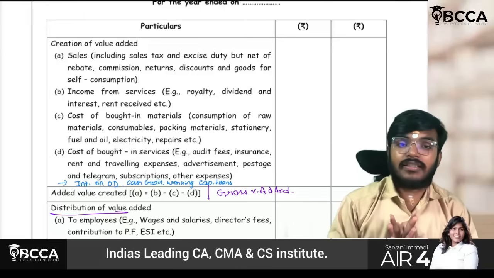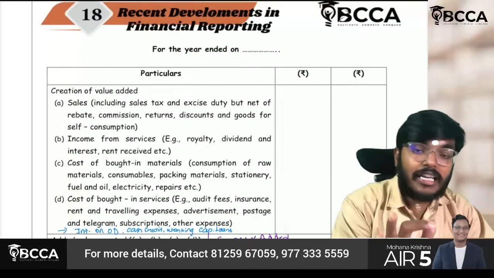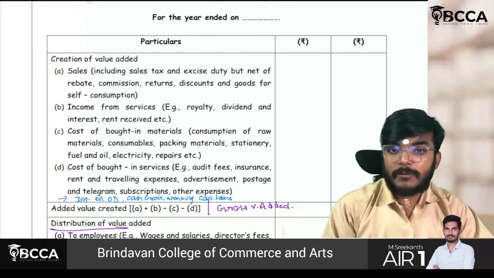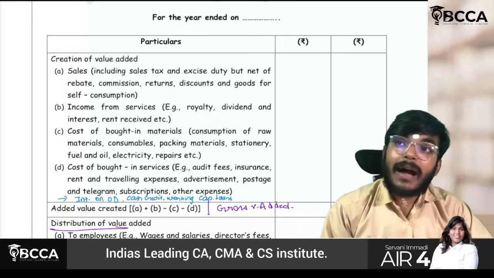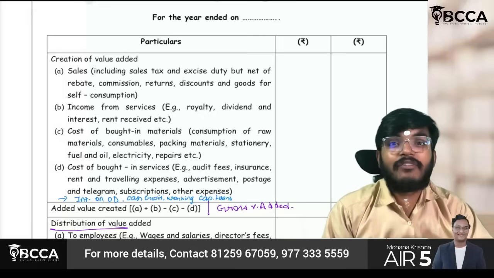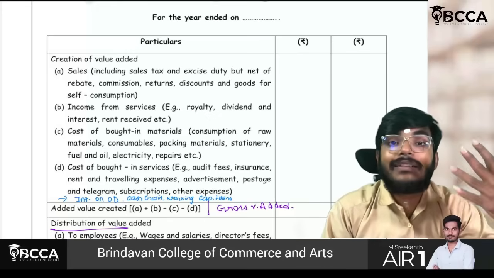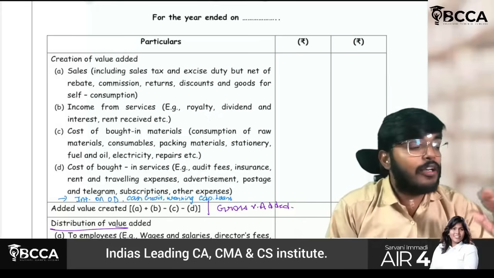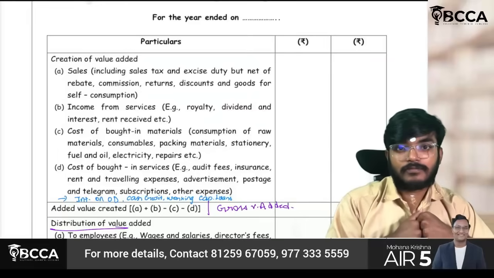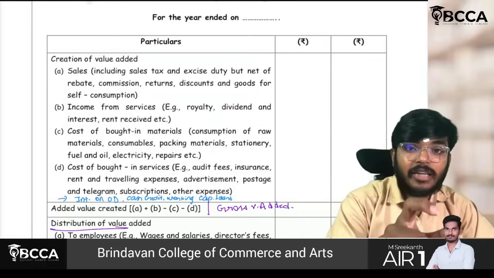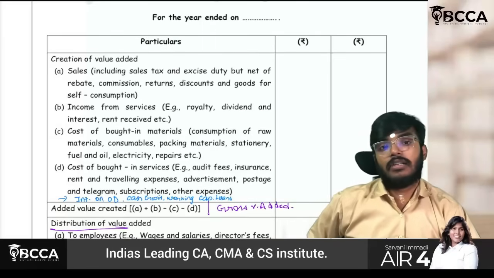First, keep one thing in your mind that the value added statement will be done from the profit and loss account perspective. Ignore balance sheet items. Because, see, for example, if I have made an investment in plant and machinery of 1000 lakh rupees, it will not give me any value. I have to use that plant and machinery. So using that plant and machinery, if I have made any sales, then that is my value addition.